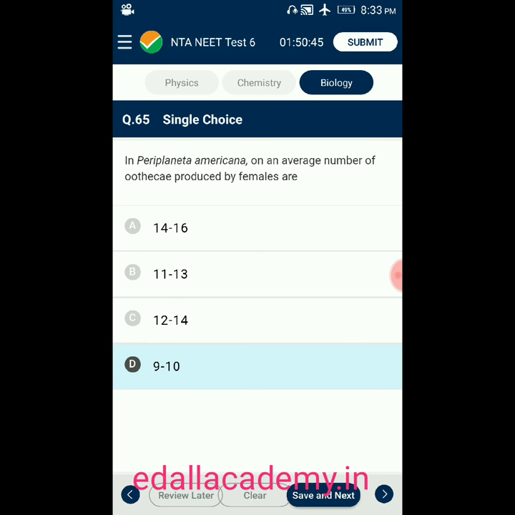Question number 65. Periplaneta americana, on average number of ootheca produced by females are option A, 14 to 16. Option B, 11 to 13. Option C, 12 to 14. Option D, 9 to 10. The average number of ootheca produced by females in Periplaneta americana is 9 to 10. So the correct option is D.